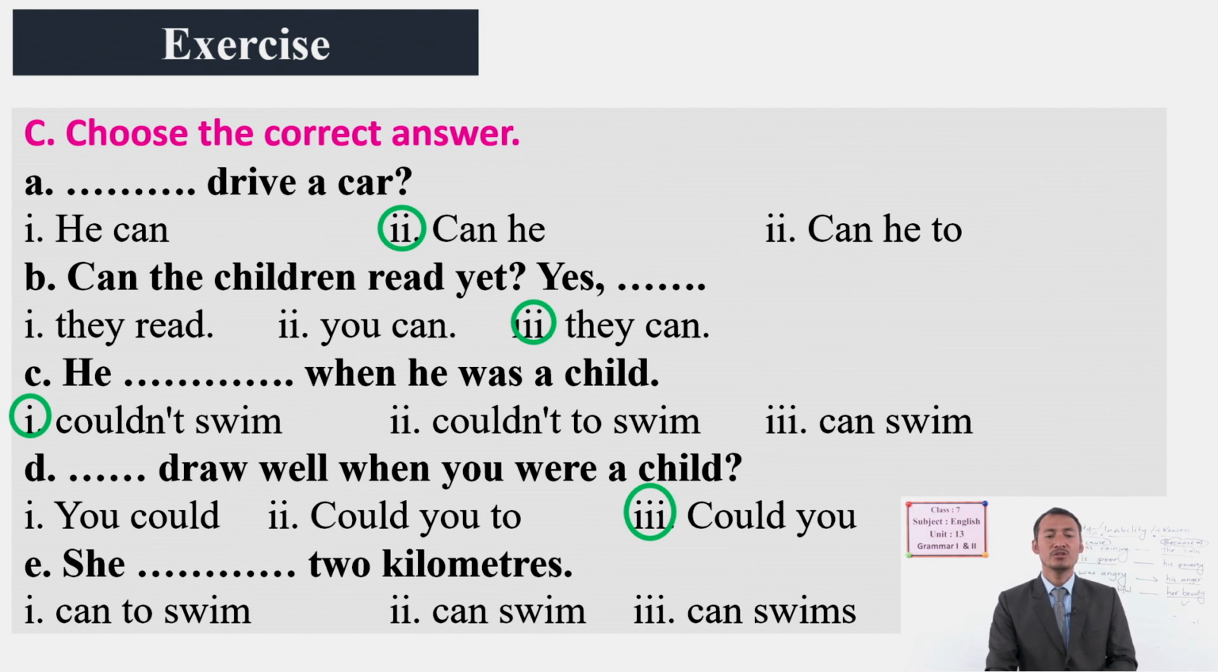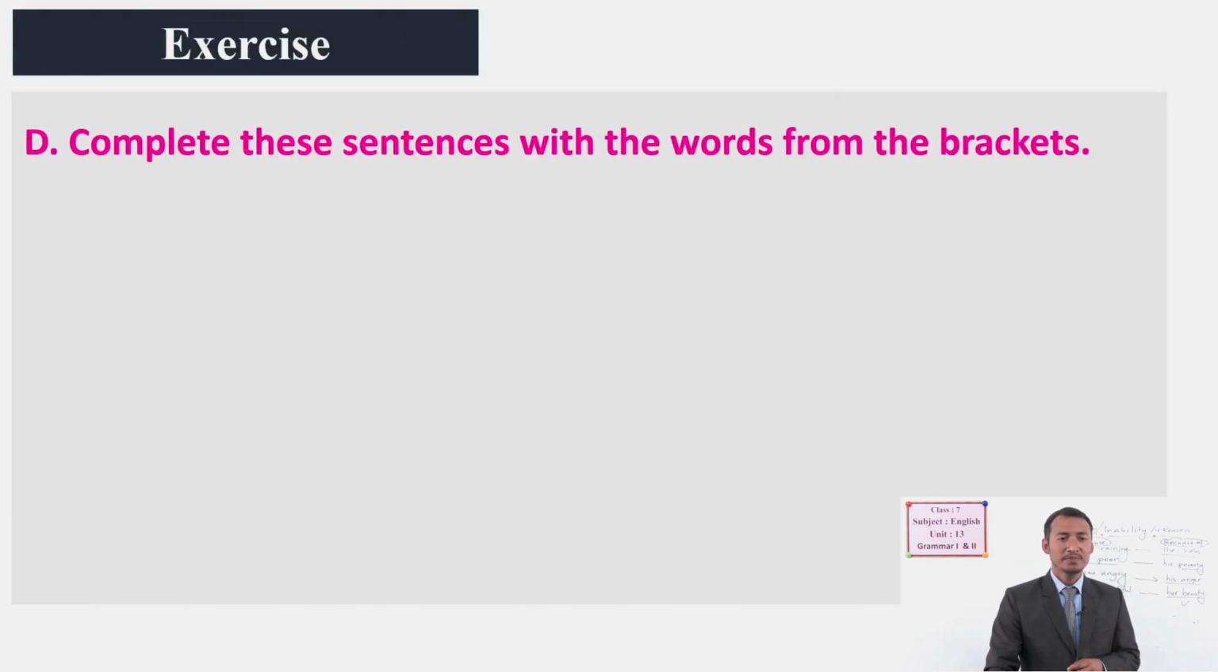And C, 2 kilometers. She can swim 2 kilometers. Okay, one thing you have to remember is that after can we have the infinitive verb or verb 1. We don't use verb with to, or other forms of verbs like swims or swimming. After can we don't use other forms of verbs except verb 1 or the infinitive. Okay, students, now we have one more.